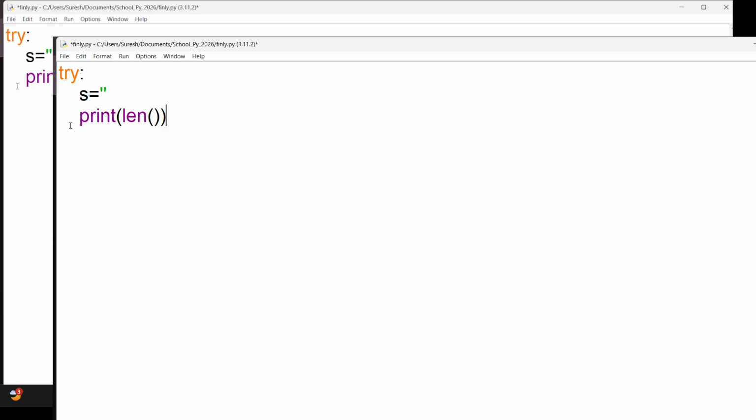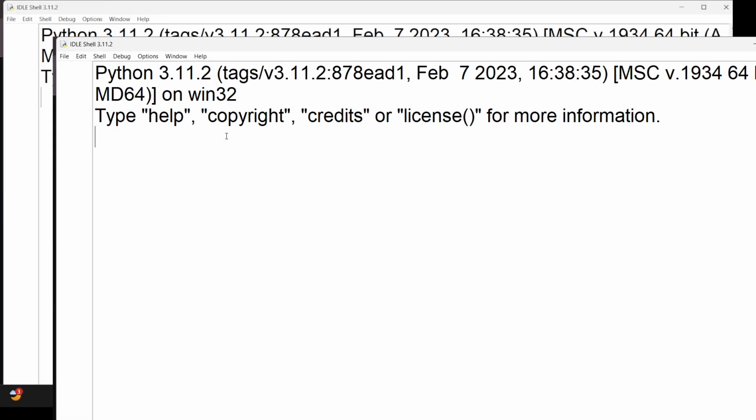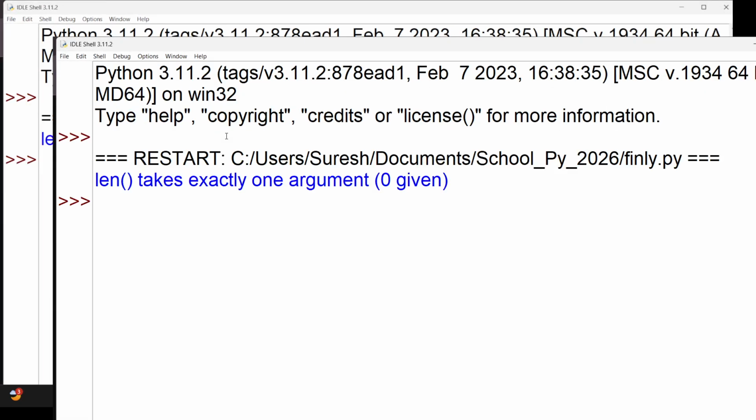Let me use except. except Exception as e, colon, then print e. Now let's try this. See.